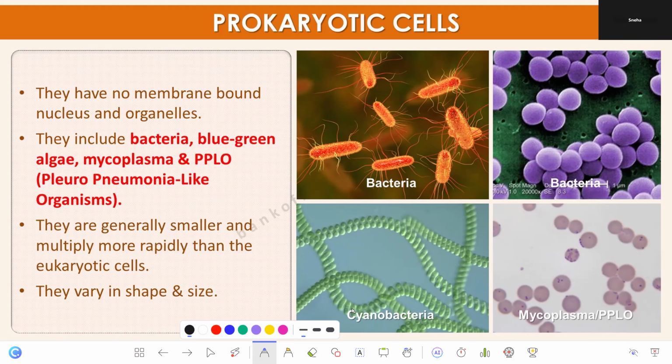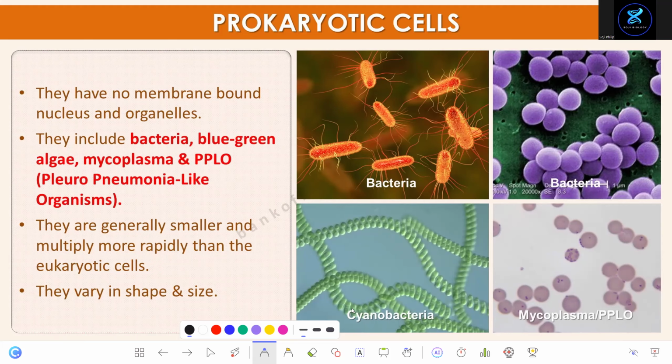The outermost covering is glycocalyx. It gives protection from dryness. It can be loosely attached or tightly attached. If it's loosely attached, what do you call it? Slime layer. And if it's tightly attached, it is capsule.